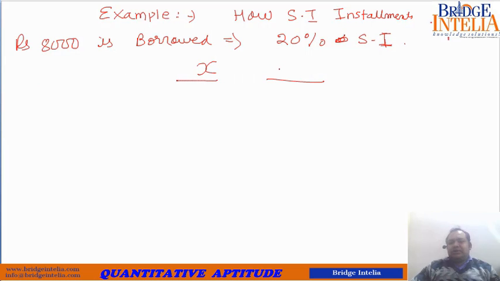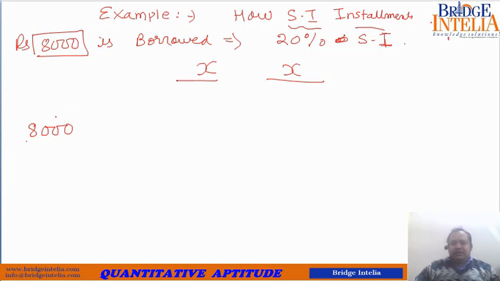Both installments are of X. So what is the mathematics behind these types of questions? Please remember, this is a case of simple interest installment. So mathematics should be like this. You borrowed rupees 8000. That means you are definitely going to return 8000 rupees. This much you definitely owe.